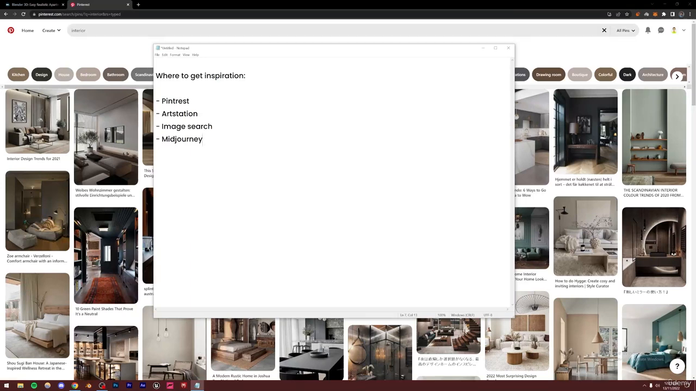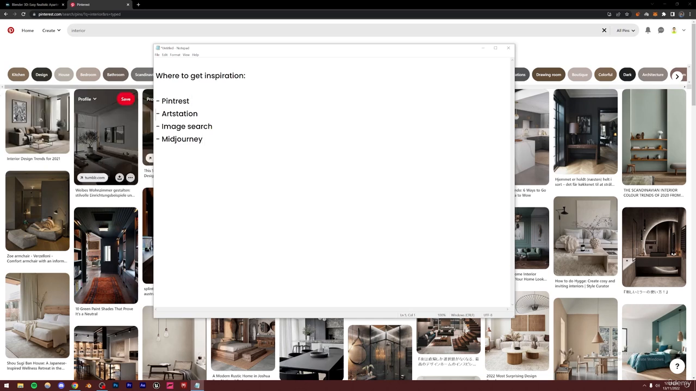Alright, so I'm going to be showing you where to get inspiration and how to get ideas for your art, right? So I have these four options, four methods of getting inspiration. The first one is Pinterest, then we have ArtStation, then you can search images on Google, and then the very important one is Midjourney. Now this is very new, and stick around till the end to find out how exactly you can use this for art inspiration.